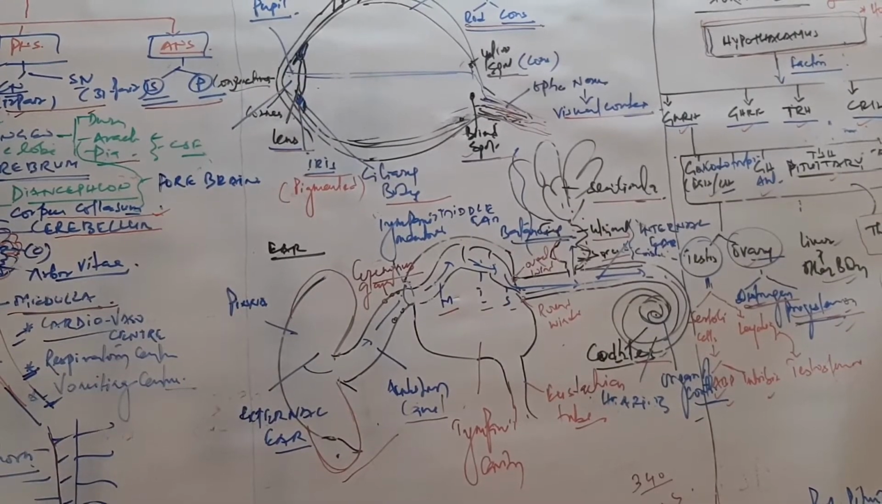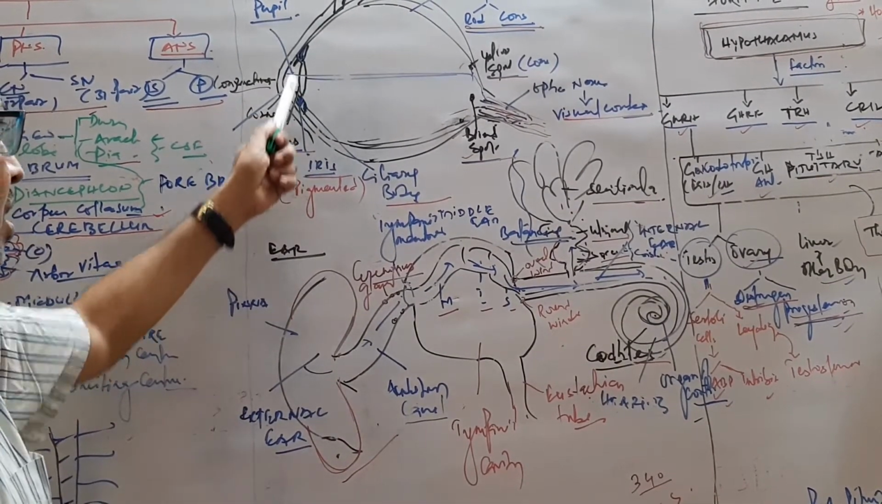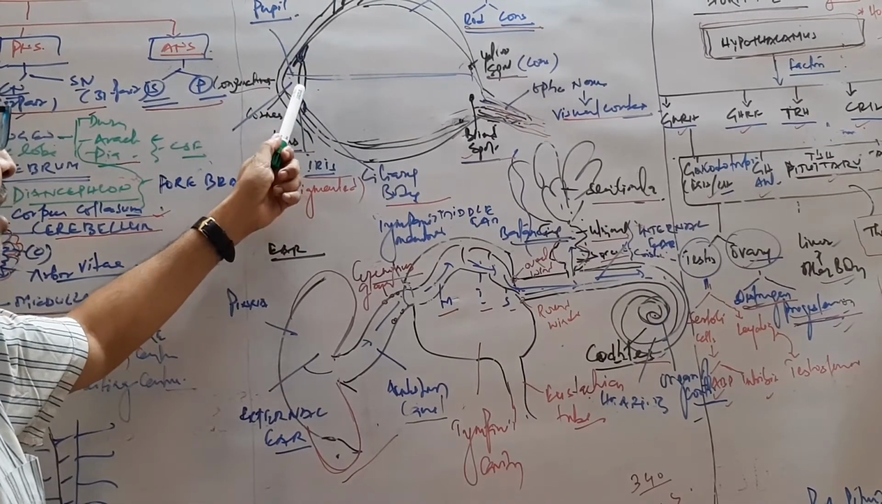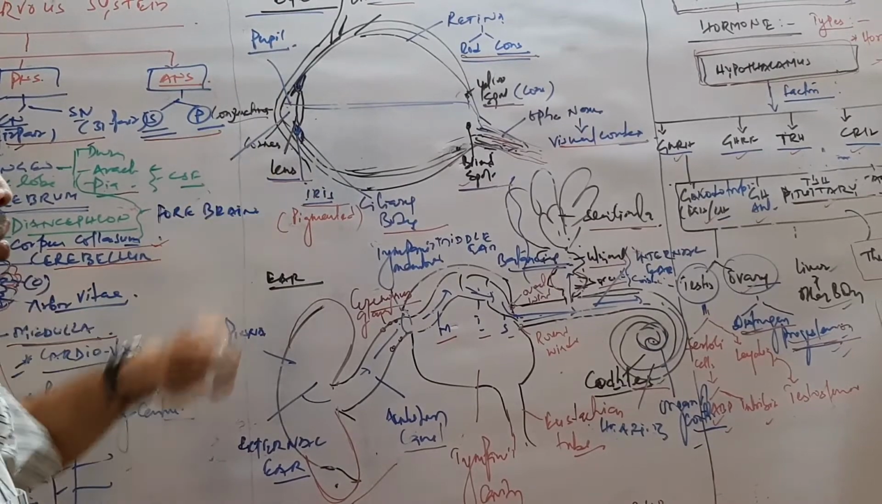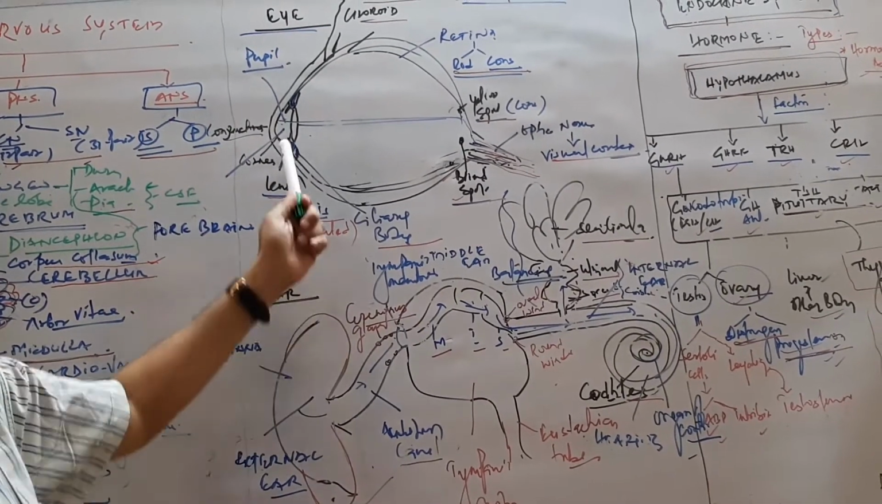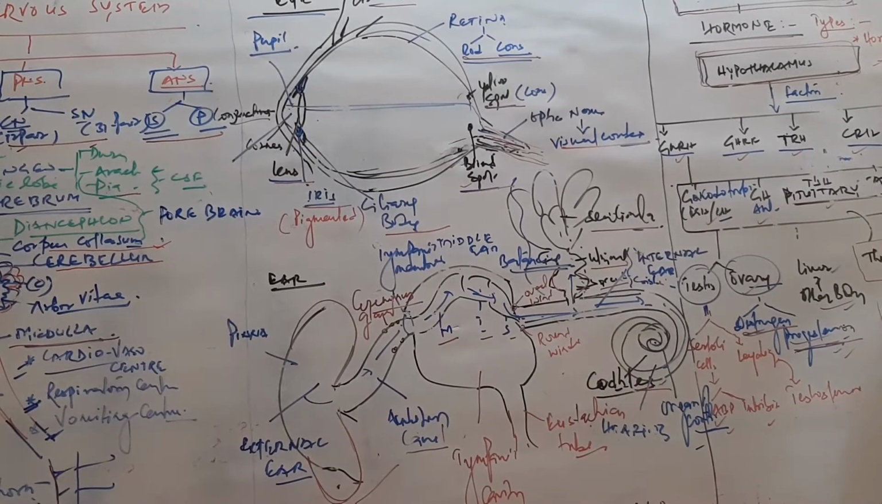So this is all about the eye and the defects of the eye, called changing accommodation, astigmatism, cataract, lens deposition, and glaucoma, where aqueous humor increases. So these are the eye defects.